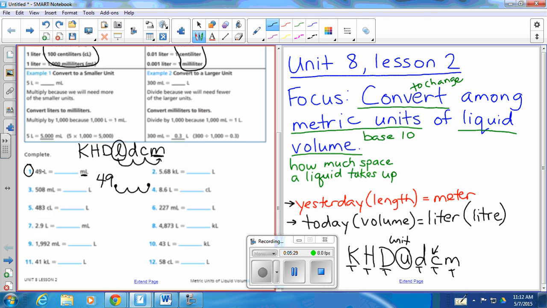That's where it's going to end up. What do I do with those empty spaces? I add zeros in any empty container. And then this one, I'm going to need a comma there. So 49 liters is the same as 49,000 milliliters.